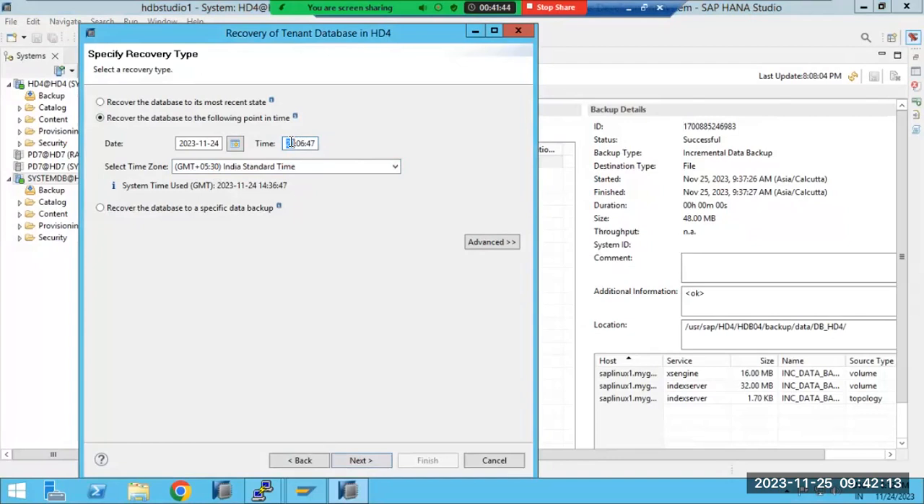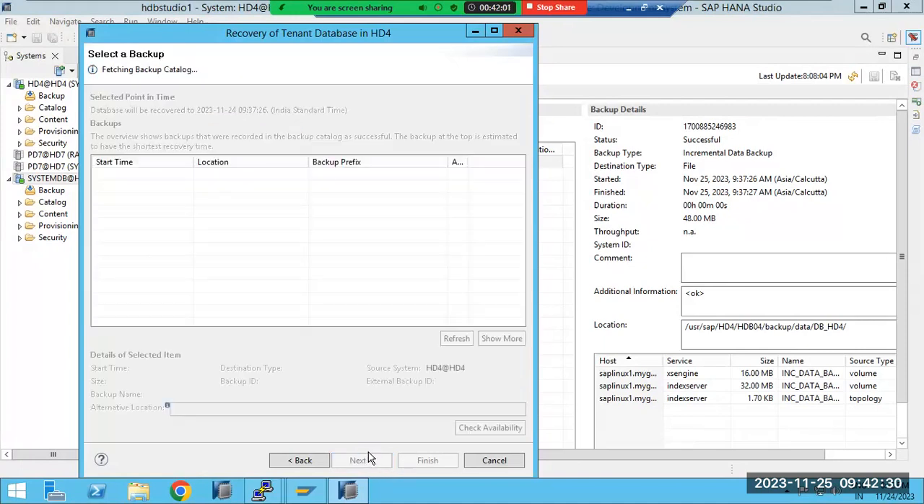What will I do here? I'll enter 09:37:26, up to that time we can take the backup. Let's see whether it will pull any data or not. It is fetching the backup from the catalog. I am taking the backup from the catalog only. So this is called up to that timestamp here.